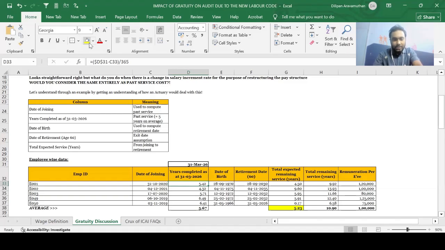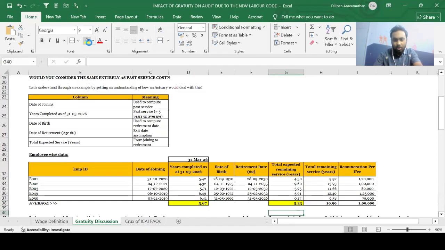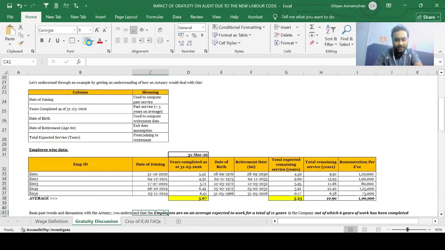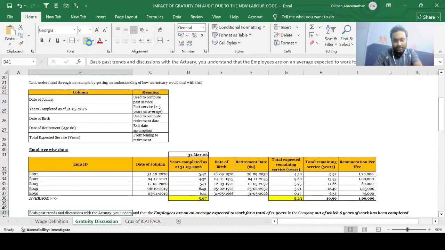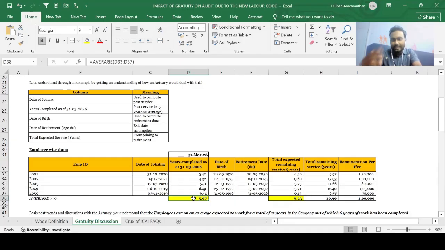Very clear? Yes. So if we ask all the employees, all the 50 employees of the company to stand in a line, all of them are going to say that, okay, as on 31st March 2026, we have completed close to 6 years in the company, because 5.67 tends to 6. So they are going to say that, okay, we have almost completed 6 years in the company, and we have almost 5 more years left in the company. So on an average, if I have to just put this in language, I'll say that we understand that the employees on an average are expected to work for a total of 11 years in the company, out of which 6 years of work has been completed, which is basically here. So since 6 years have already been completed, the employees are left with 5 more years on an average. I hope that is very, very clear, guys.